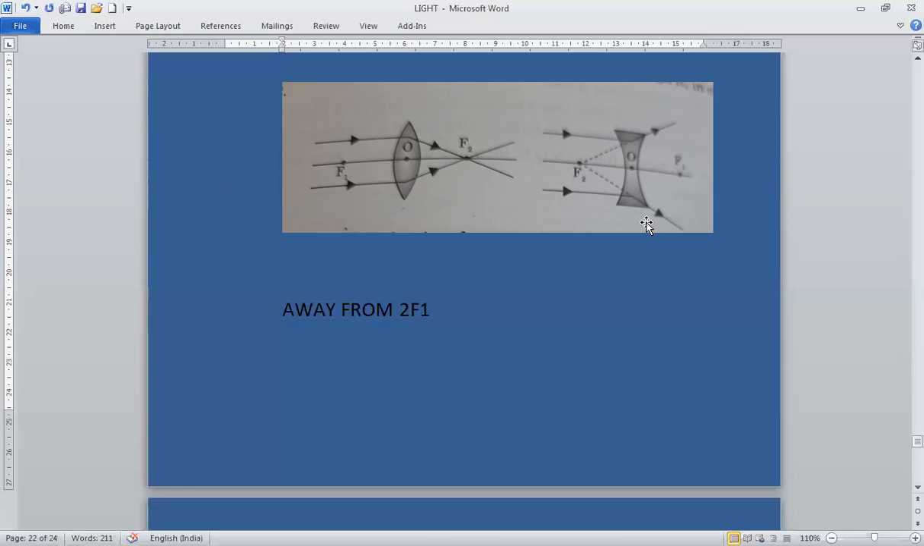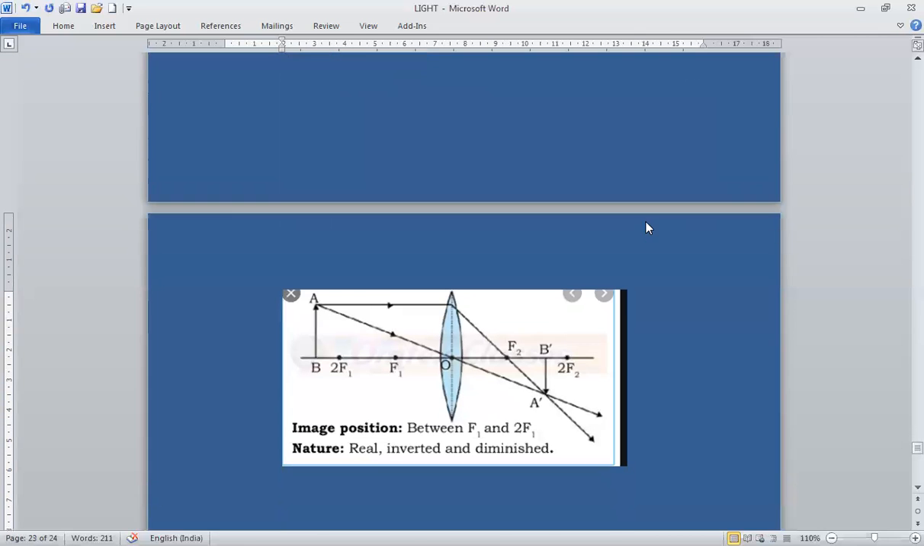Any position between infinity and optical center, the image will be formed between O and F2, and it will always be smaller than the object. It will always be virtual and erect.